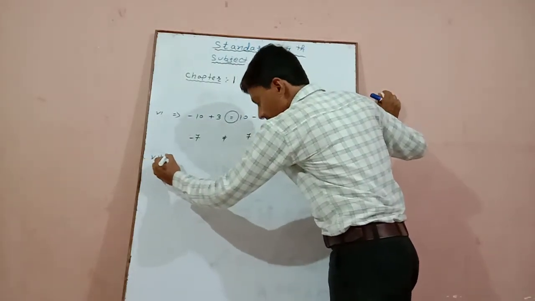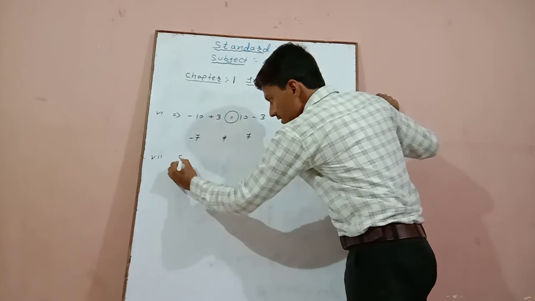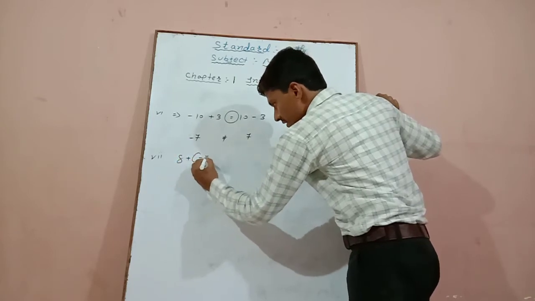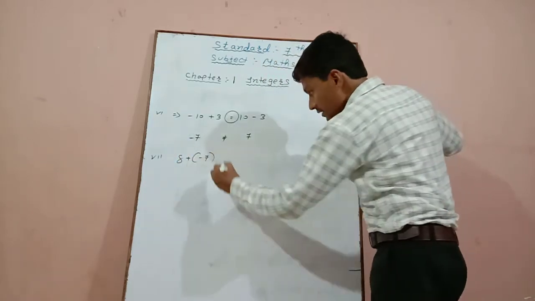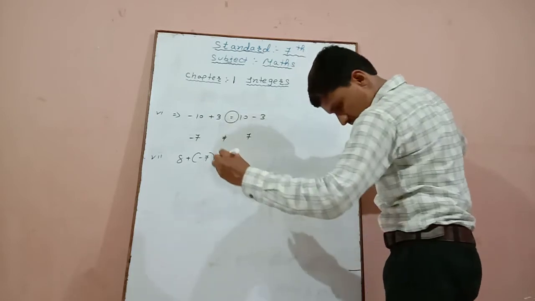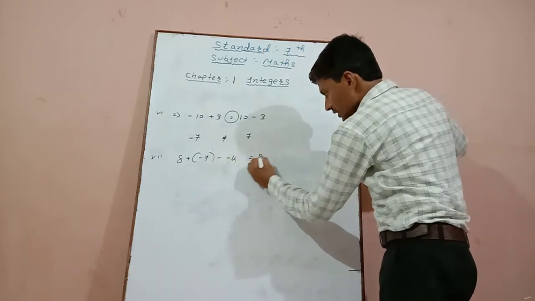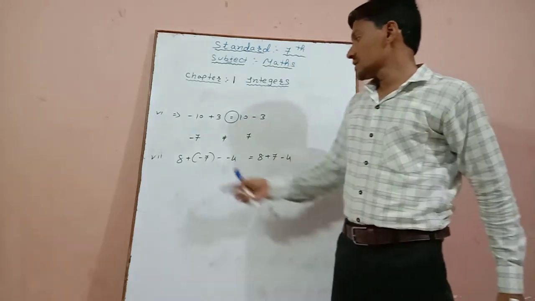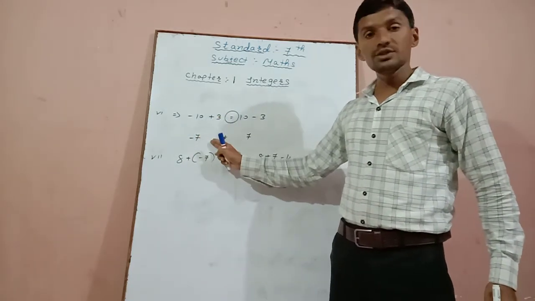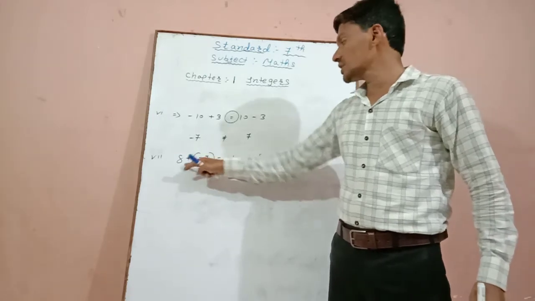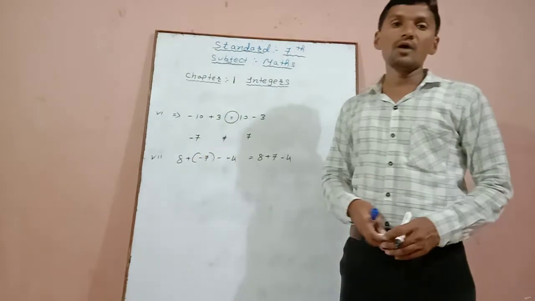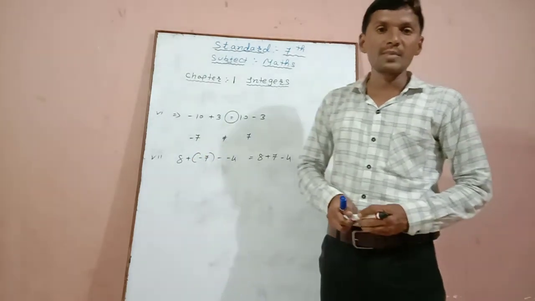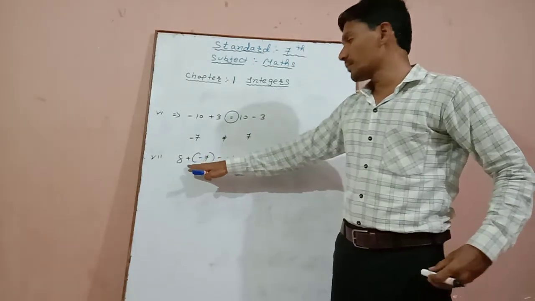Question number 7: 8 + (-7) - 4 is equal to 8 + 7 - 4. Now here we have studied 2-digit numbers; here there are 3 different numbers. We have to compare all these numbers by comparing the signs.